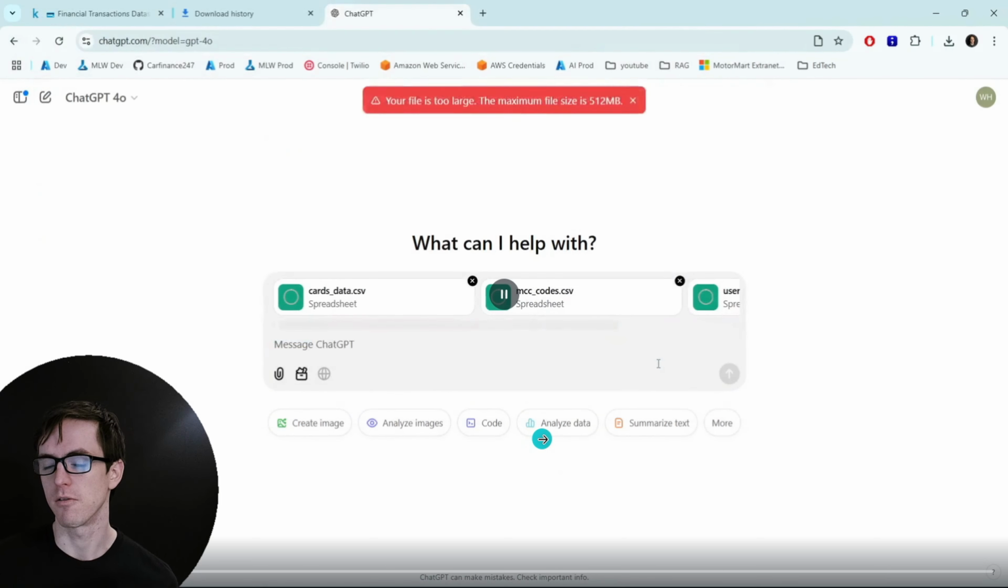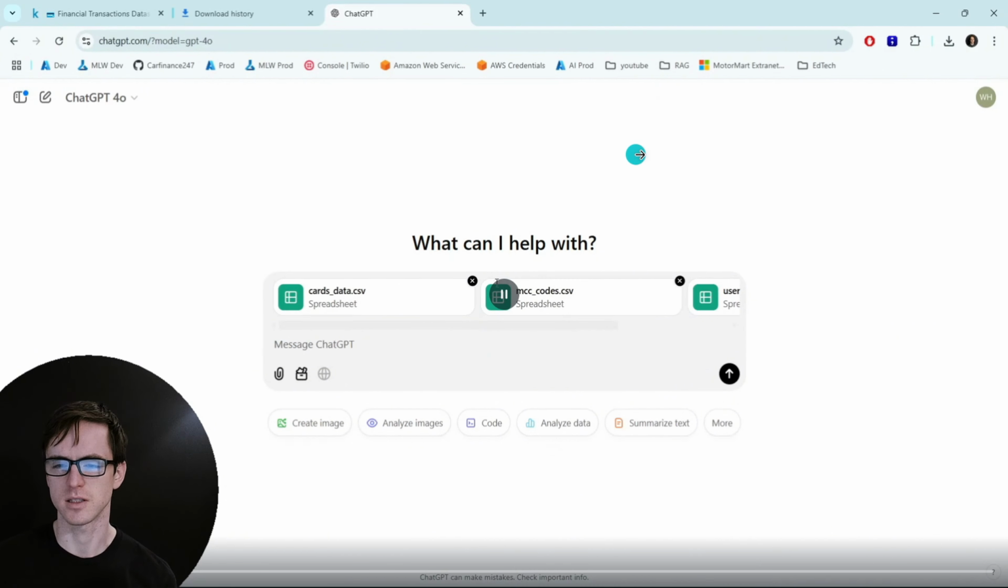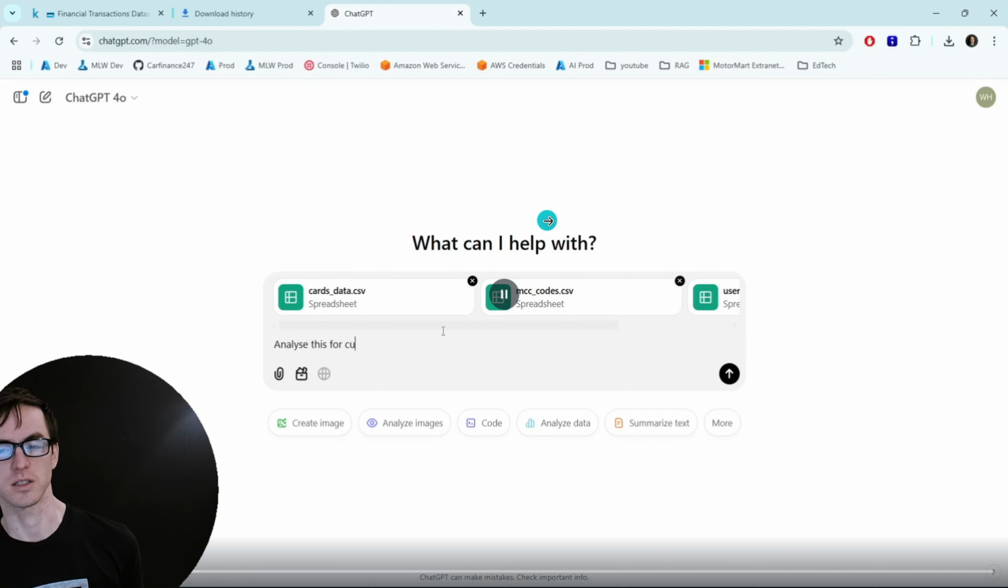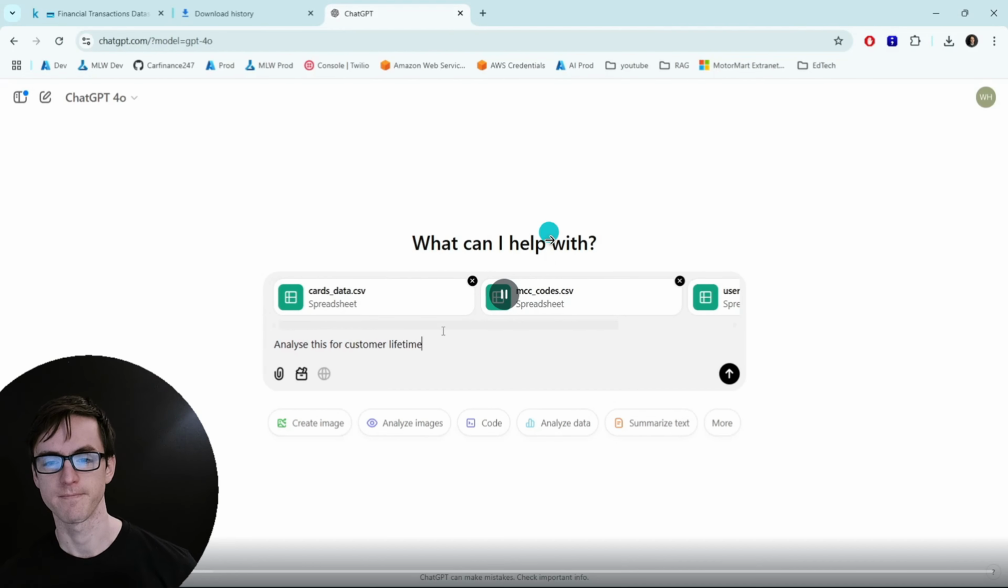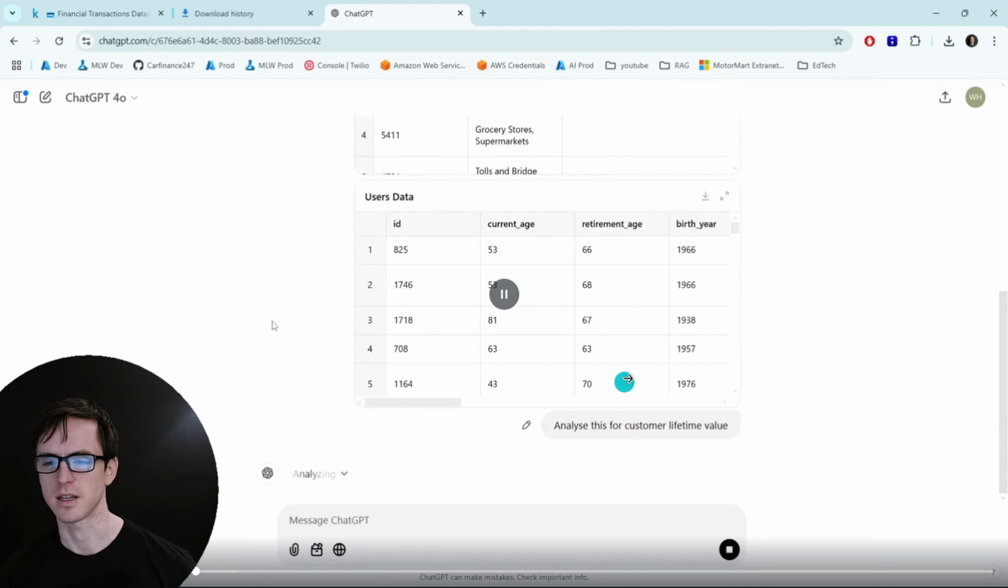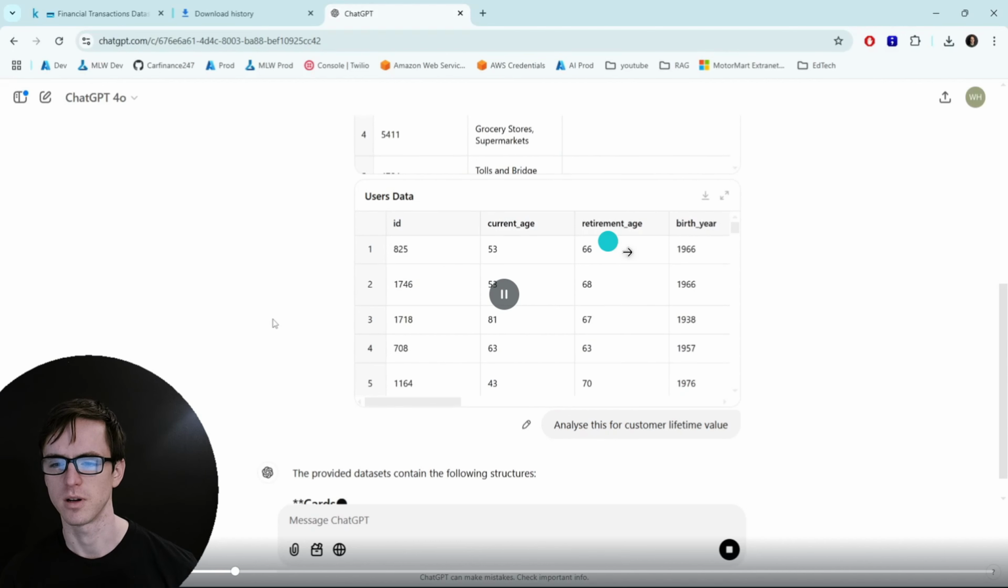Now let's take a look at how well ChatGPT does if I upload this data and get it to tackle a problem relating to estimating a customer's lifetime value. So we've got an initial issue here, which is that one of the data sets is too large, and that's one of the things I'd like to sort out with this agent. And then I'm just asking it to analyze the customer lifetime value. And so we've only got the two data sets that it's been able to upload.